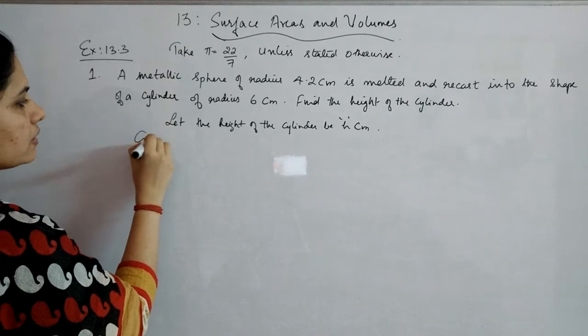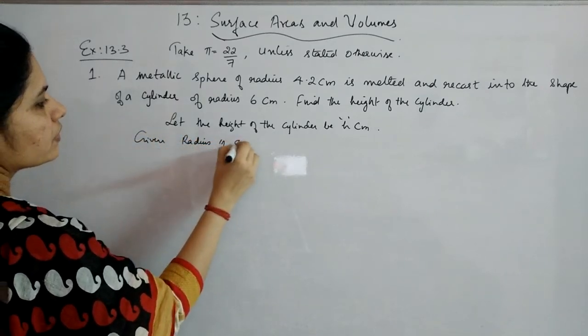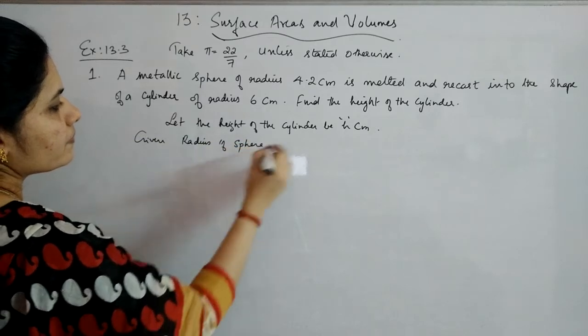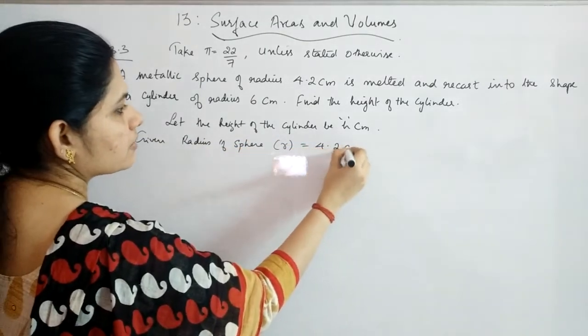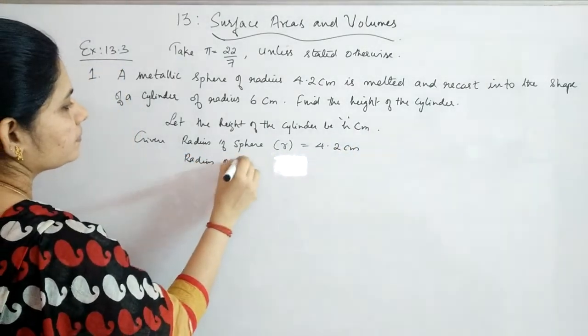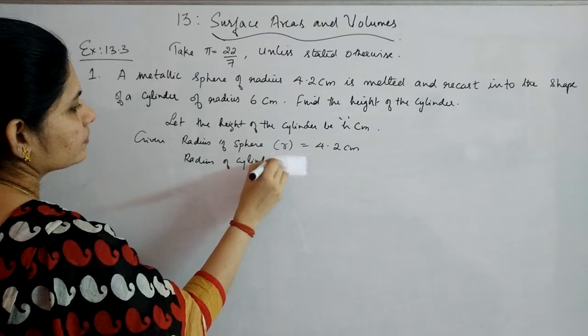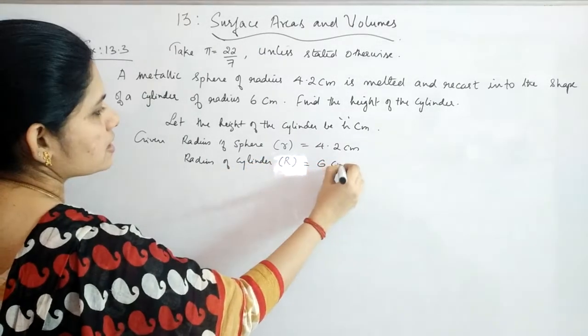Now what is given? Given the radius of the sphere, we will take it as small r, equal to 4.2 centimeters, and radius of cylinder we will take it as capital R, which is given to be 6 centimeters.